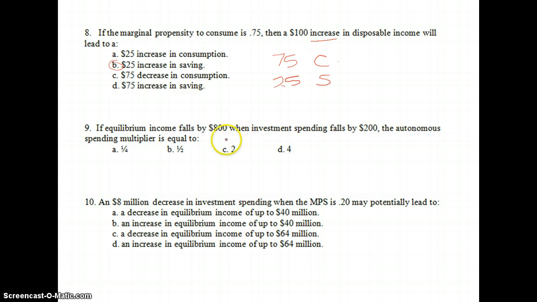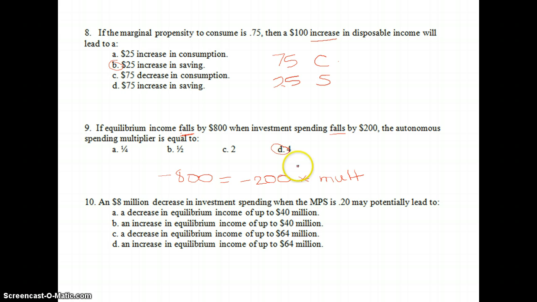For number 9, if equilibrium income falls, keyword here, decrease, by $800 when investment spending falls, again by $200, what's our multiplier? Well, remember our relationship. We know that negative $800 overall change in equilibrium income, remember, is GDP, will be equal to a decrease in investment of 200 times some multiplier. And in this case, our multiplier has to be what? Well, negative 200 times our multiplier equals negative 800. So our multiplier has to be 4 in this case.